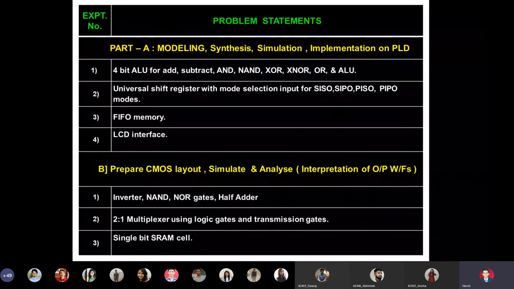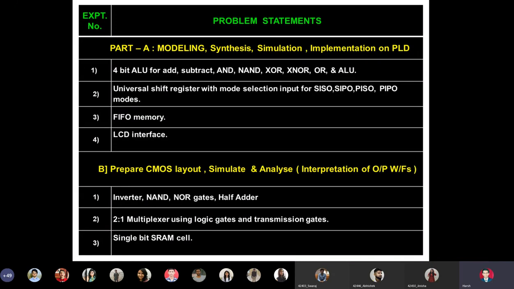Although the university has given this order, it is not possible for us to follow it because the first assignment's fourth part, that is the half adder, is not possible for a student to make the layout of, because the half adder itself will contain 28 MOSFETs. And when I show you the demo today of how to make the layout for a simple one-input system, that is a NOT gate, you will come to know that it is not easy.